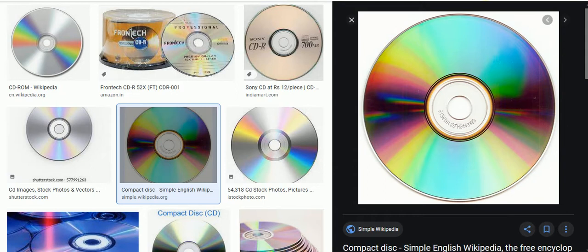There are variations of the CD-ROM, like compact disc recordable and compact disc rewritable.